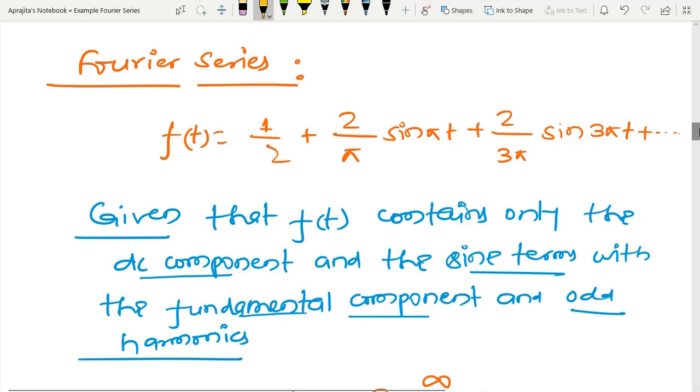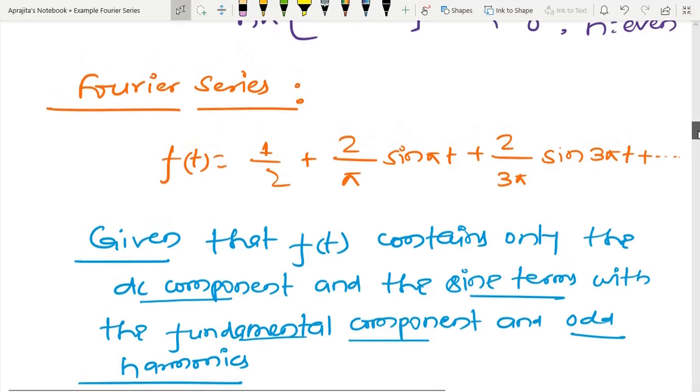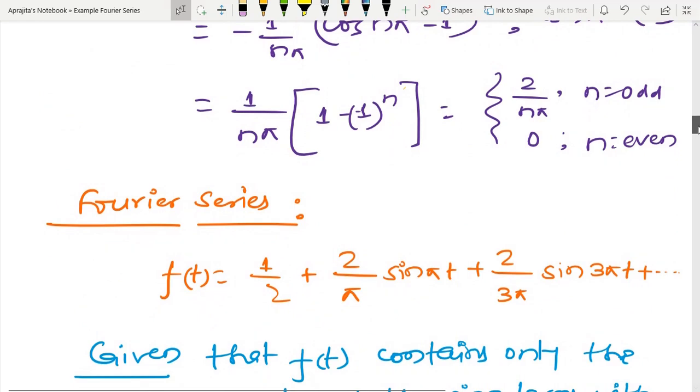Again you can see here, this is the DC term 1 by 2. After that, all cosine terms are 0, but for sine only the odd harmonics are going to be present, because if you see the above integral, for n odd I have 2 by n pi.